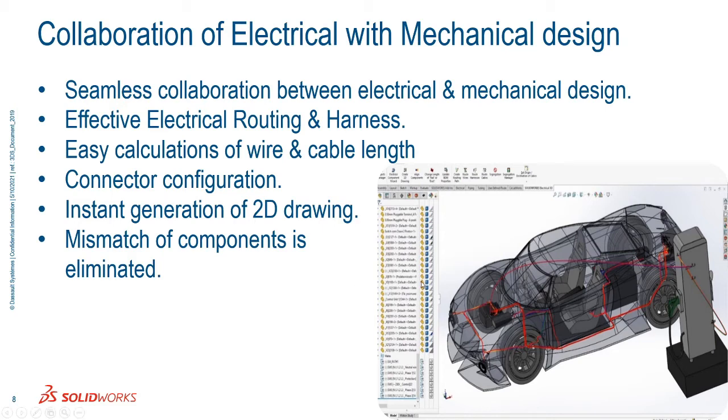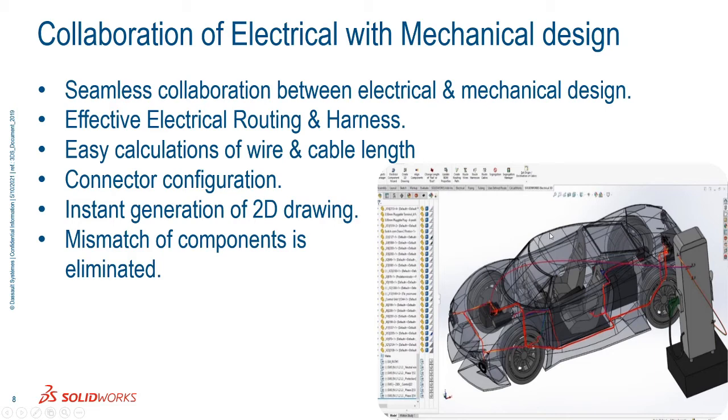Okay, if you see here inside the image, I have done red marking and yellow marking. This is the wire, so it will show you like this. And as a physical wire, if you have done it, you can directly calculate the length of wire and cable. And the connector configuration is also connected with the same. Instantly we can generate our 2D drawing on the mechanical side also.